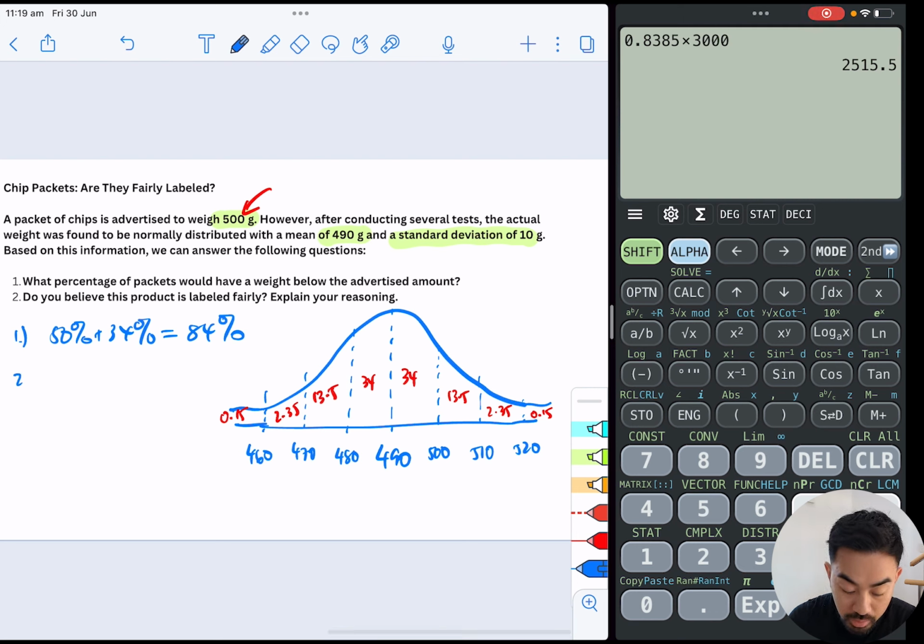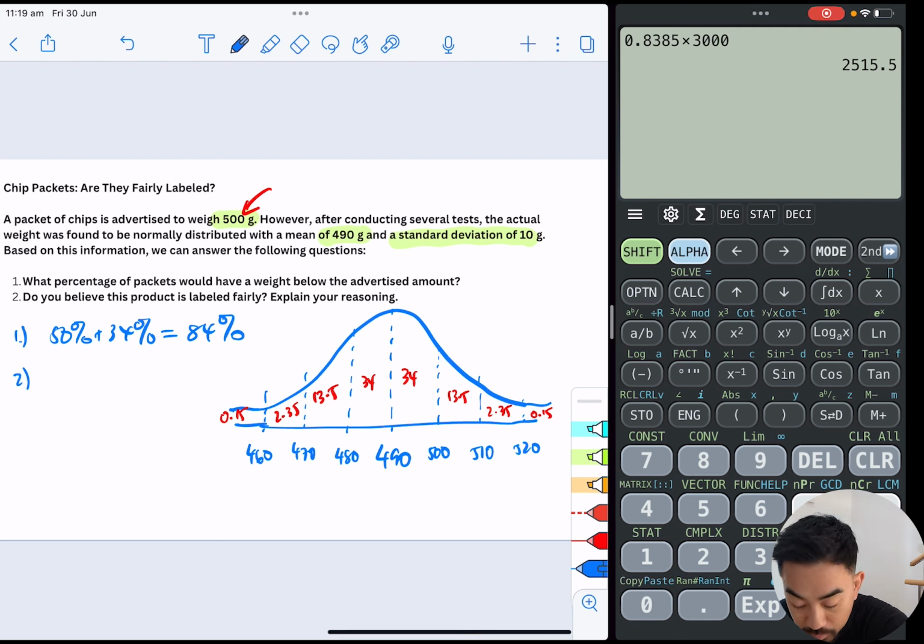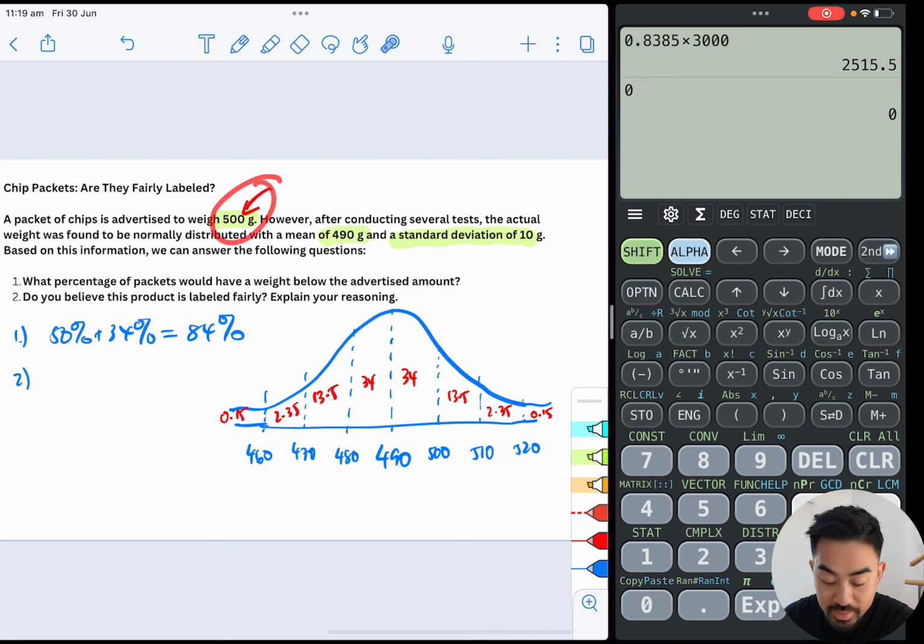Okay, last question is, do you believe this product is fairly labeled? Explain your reasoning. So the chip packet is advertised to be 500 grams, but what do we notice? On average, the chip packets are weighing 490 grams. That means 50% of packets are below the actual amount. In fact, 84% are below the advertised amount.